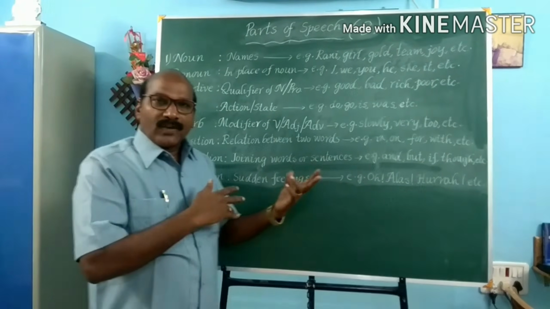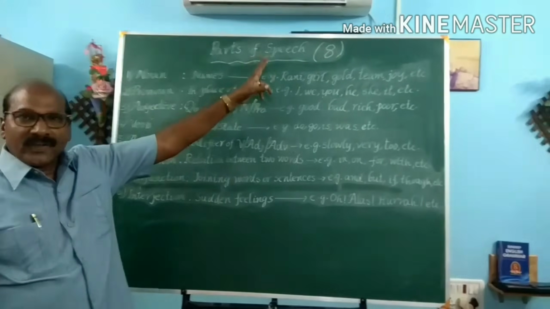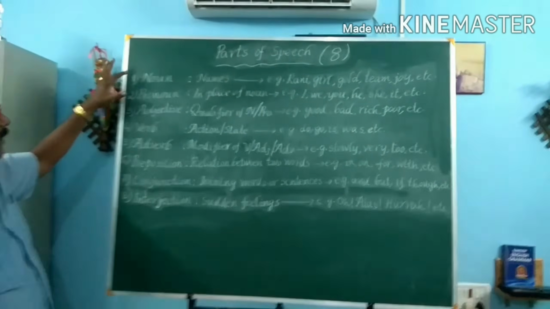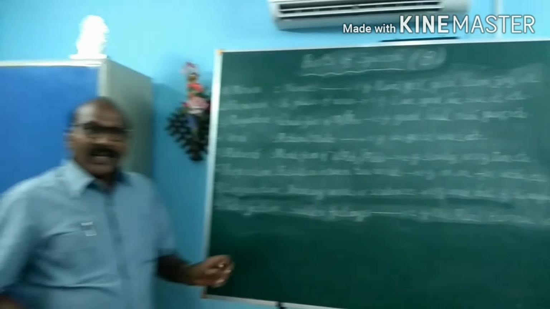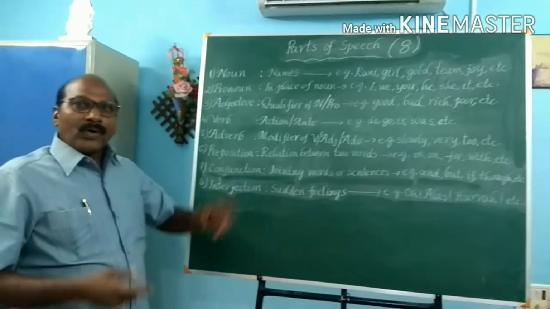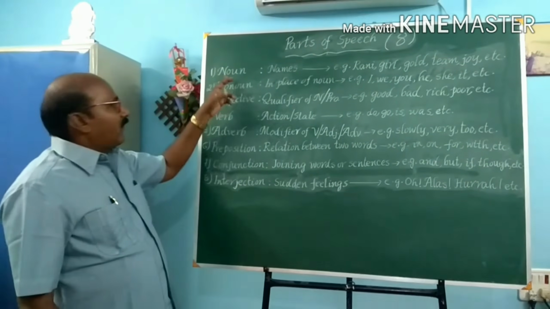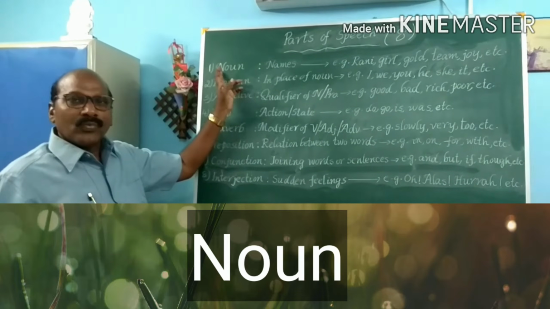So coming to this very topic, the 8 parts of speech are noun, pronoun, adjective, verb, adverb, preposition, conjunction and interjection. Let us know in detail about each and everything. The very first one, noun.